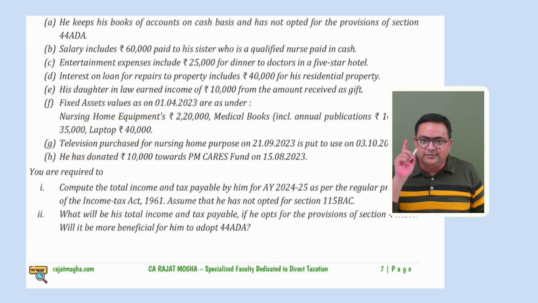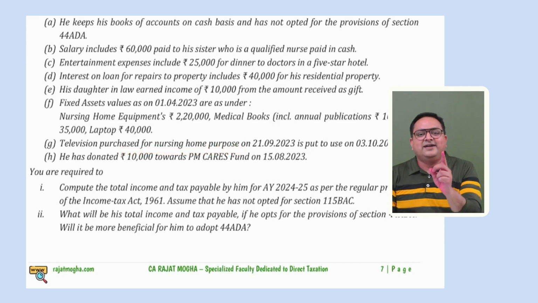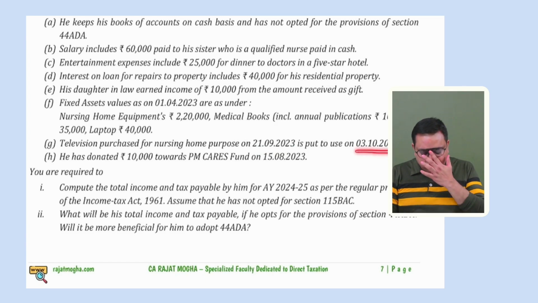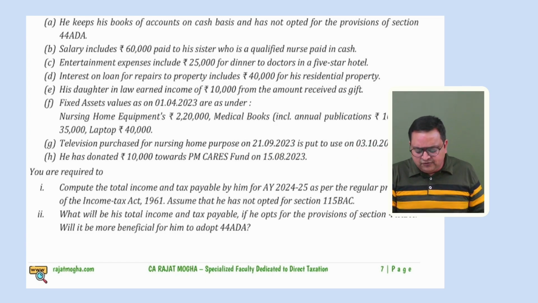Television purchase. There was a purchase of a television also, for nursing home purpose. That television is for PGBP purpose, so you can apply depreciation on that. It was purchased on 21/9/23 and put to use on 3rd October 23. So you have to calculate the number of days. I think from 3rd October, if you calculate, it is 180 days or more.